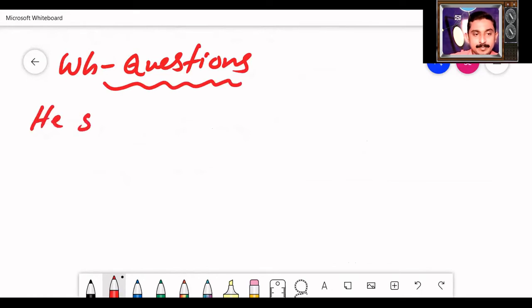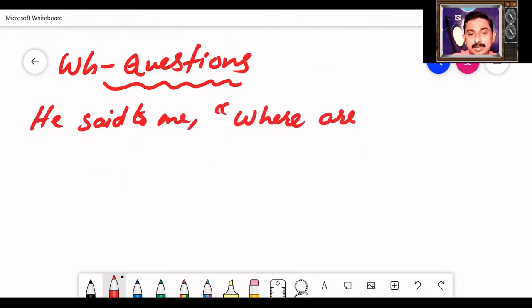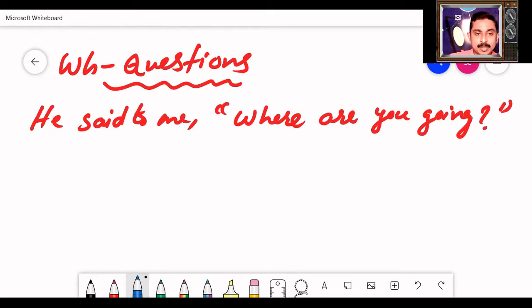He said to me, where are you going? This is a WH question. This is an interrogative sentence. How do you understand? There is a question mark at the end. Here there is a WH word. So this is a WH question.